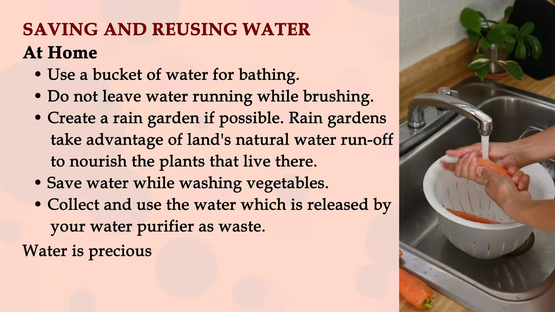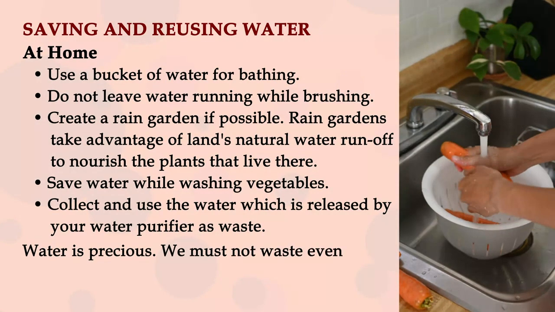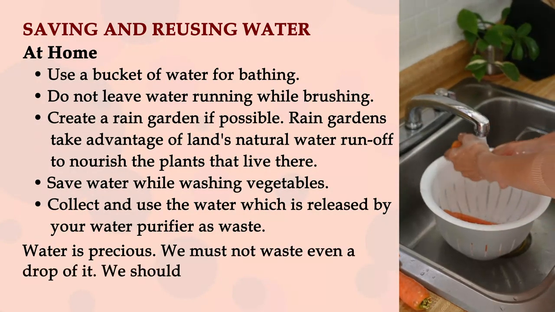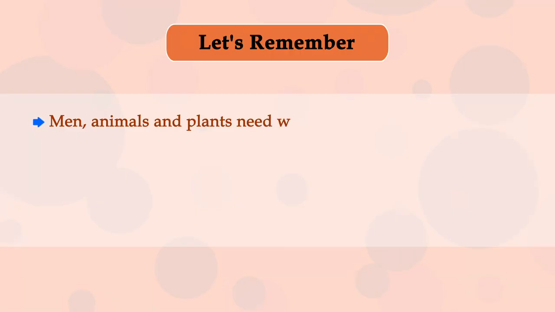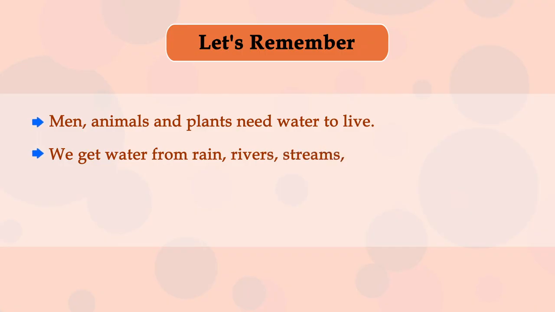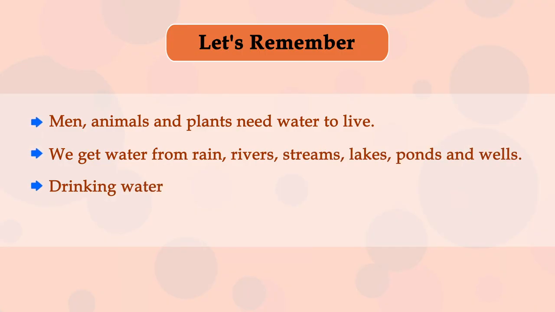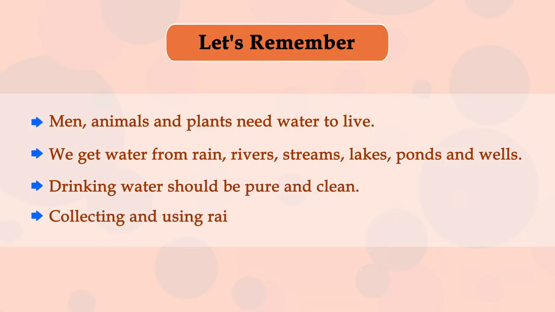Water is precious. We must not waste even a drop of it. We should use water only when we need it. Let's remember, men, animals and plants need water to live. We get water from rain, rivers, streams, lakes, ponds and wells. Drinking water should be pure and clean. Collecting and using rainwater is one way of saving water.